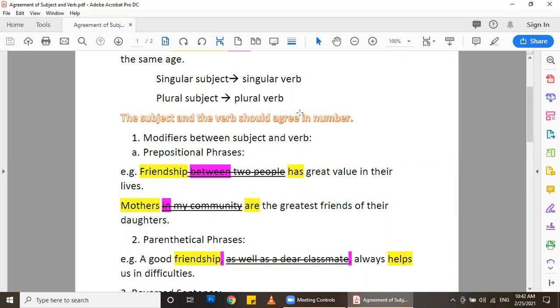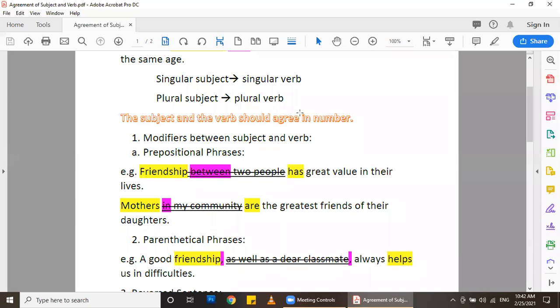Guys, whenever I have a prepositional phrase between the subject and the verb, I don't consider it as the subject of the sentence. So here I don't say friendship between two people have, meaning that people is the subject. No, the subject is friendship and has is its verb, okay? So singular subject, singular verb.